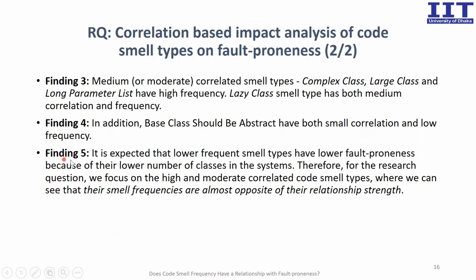Last and important finding: it is expected that lower frequent smell types have lower fault-proneness because of their lower number of classes in the systems, right? Therefore, for the research question, we focus on the high and moderately correlated smell types, where we can see that their smell frequencies are almost opposite of their relationship strength. That is, high frequent smell types have moderate correlation and moderate frequent smell types have high correlation, right?